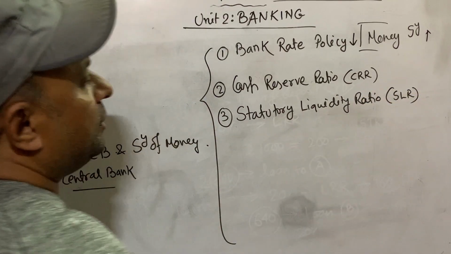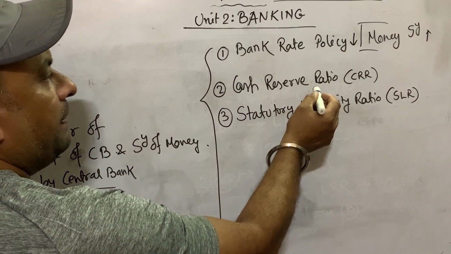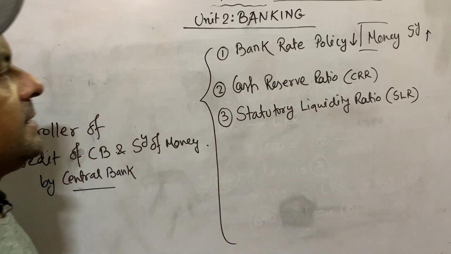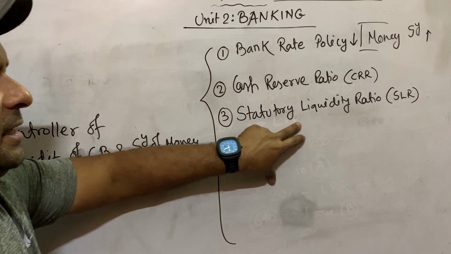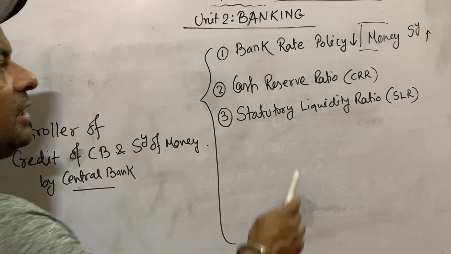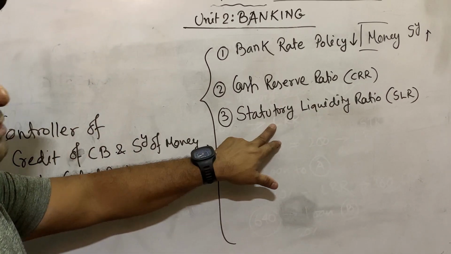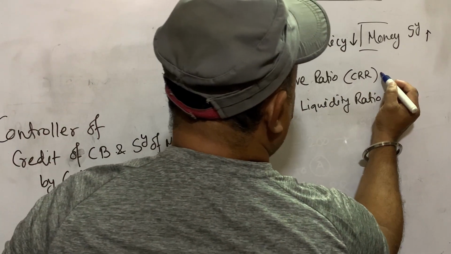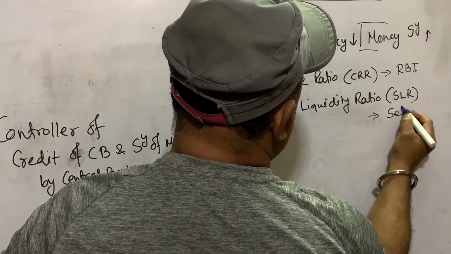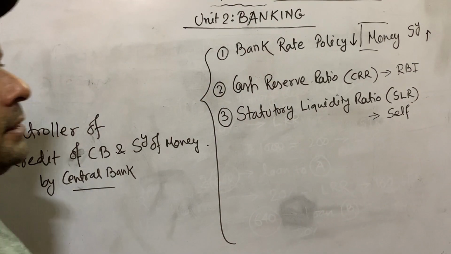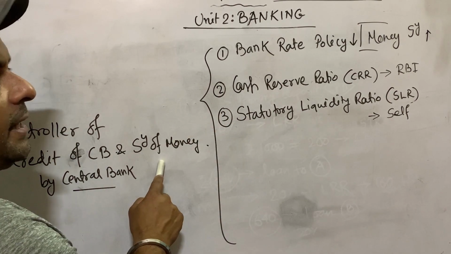SLR. These two things are almost the same, CRR and SLR. In CRR, every commercial bank has to maintain a certain amount of money with the central bank. This is CRR, cash reserve ratio. In SLR, every commercial bank has to maintain a certain amount of cash reserve with themselves according to the direction of the central bank. Here they deposit money with the RBI, and here they keep money with themselves. These two are CRR and SLR. By these two instruments, the central bank can control the money supply.